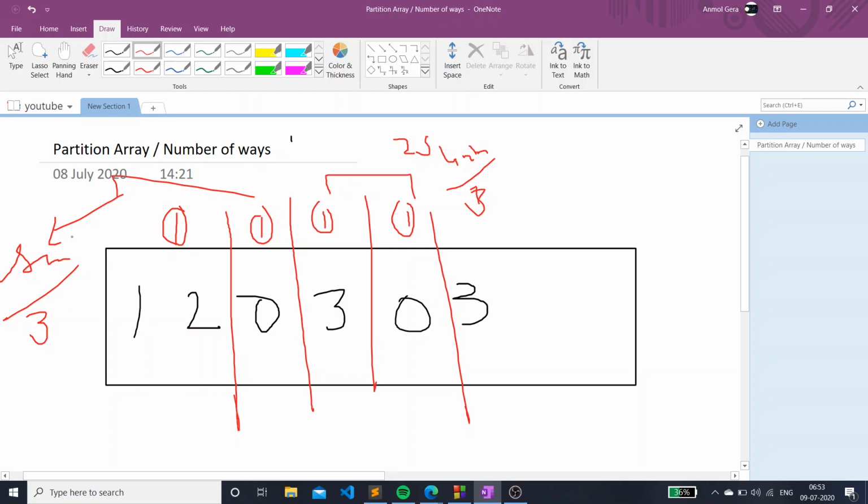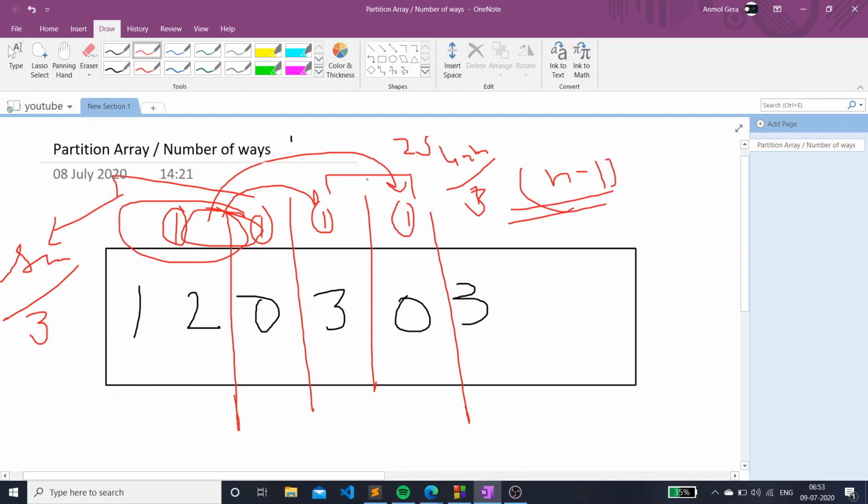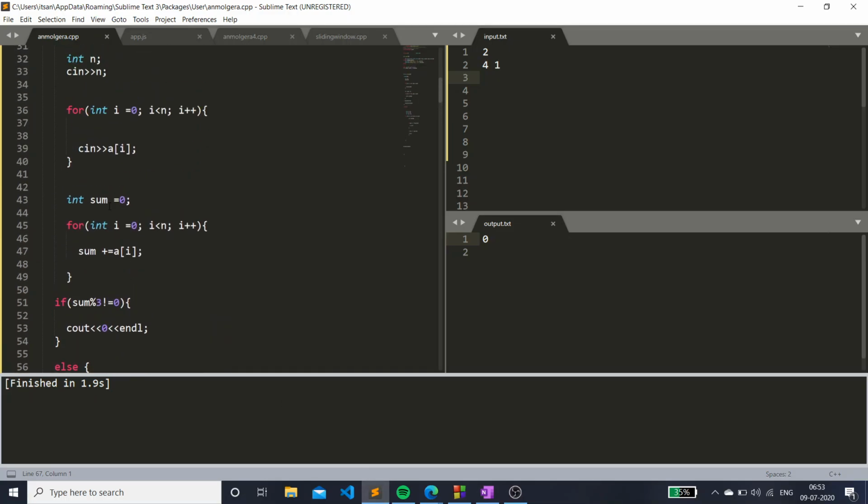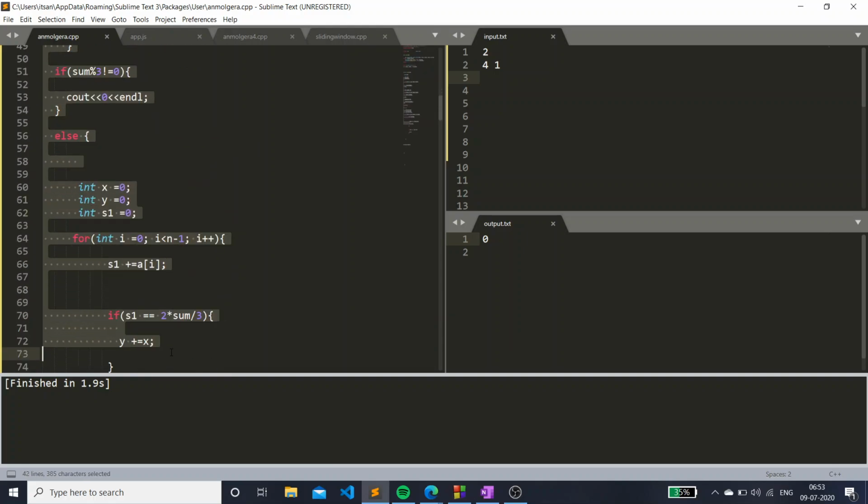So we have sum by 3 2 times. We can add this to this and again add this to this till n-1th. And if our sum exceeds then we don't have to do anything. Okay, so I think the approach should be clear here. Let's just quickly code it.